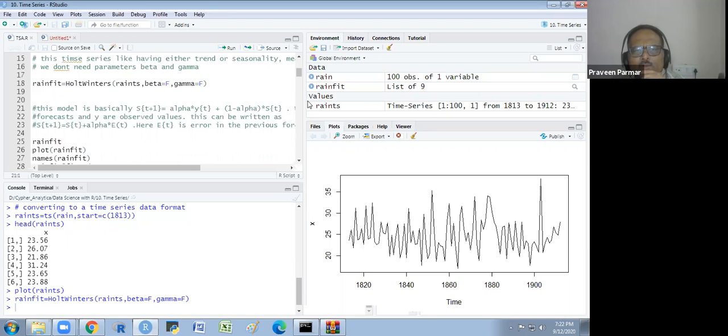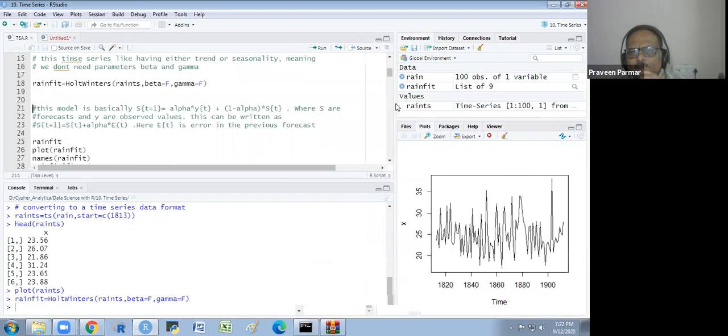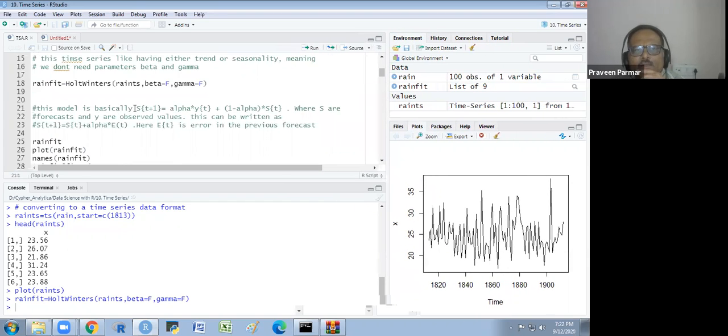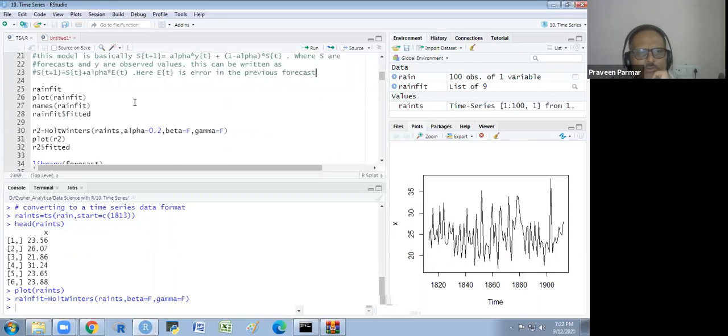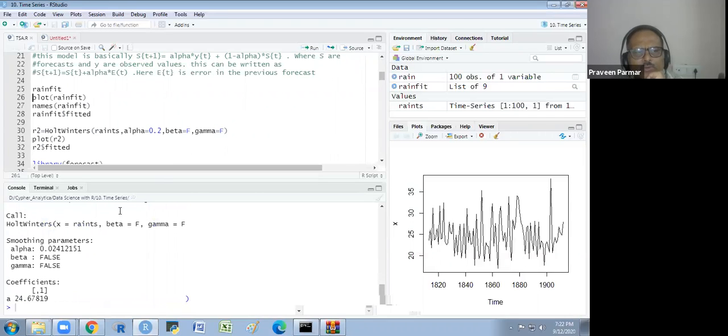I have also explained a few things which I already wrote in the PPT. This model is basically S(t+1) = alpha Y(t) + (1 minus alpha) S(t), where S's are forecasts and Y are the observed values. This can be written as S(t+1) = S(t) + alpha E(t), where E is the error in the previous forecast. Now I see the rain fit, which is my model. I am getting this parameter, this is alpha 0.02, and this is a, the coefficient. Okay, so I explain this now.